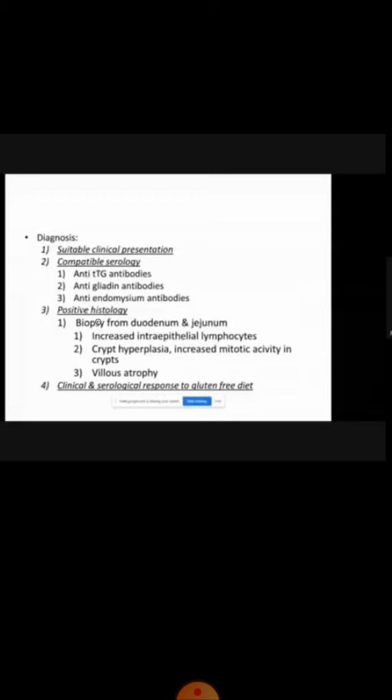Then on histology, we will do biopsy of the duodenum and jejunum, because in a person who is suffering from celiac disease, there is constant activation of the immune system as well as continuous inflammation. So this person may develop lymphomas or small intestine adenocarcinoma. So biopsy should be done of duodenum and jejunum. And on histology, we know that there is increase in intraepithelial lymphocytes, which is known as intraepithelial lymphocytosis. Then there is crypt hyperplasia, and there is villus atrophy.